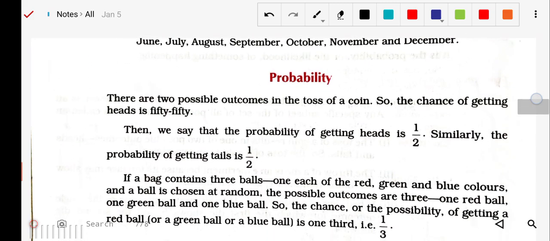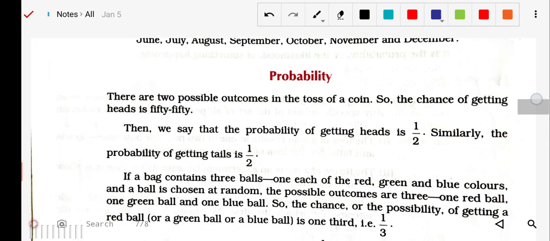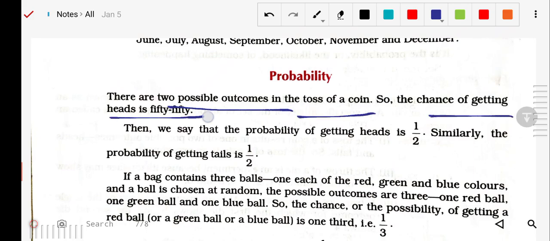Suppose in a coin there are two possible outcomes. When we toss a coin, the chance of getting head or tail is 1/2, which is called 50/50, meaning either it can be head or it can be tail. When there are two possible outcomes, there are 50/50 chances.